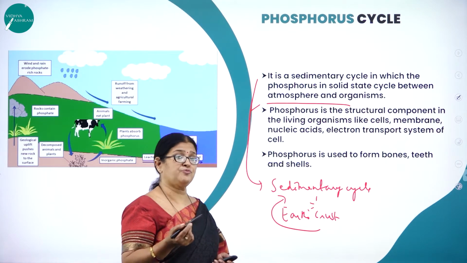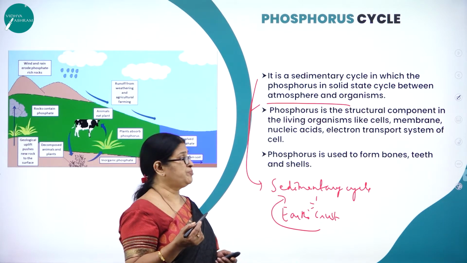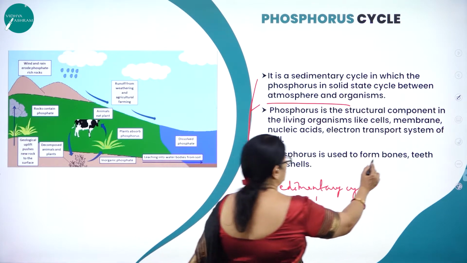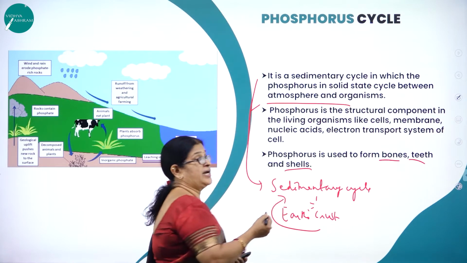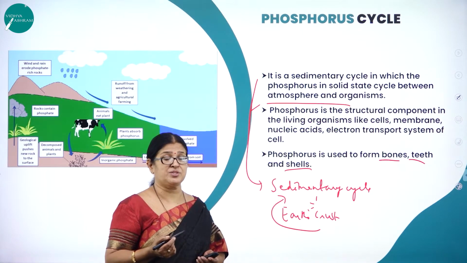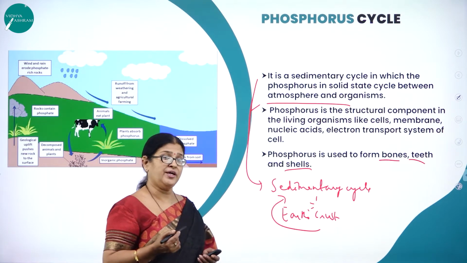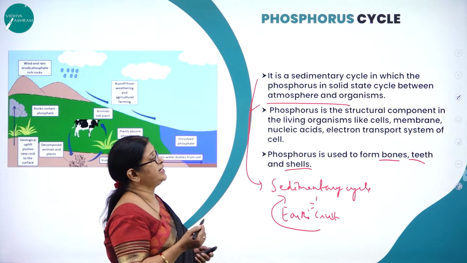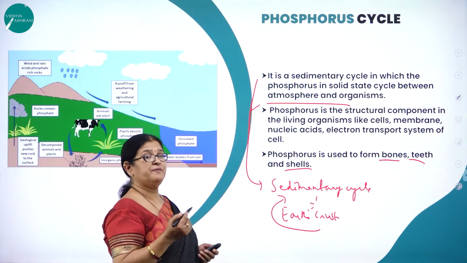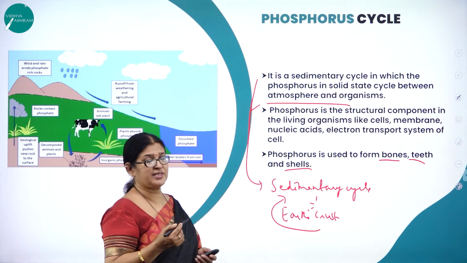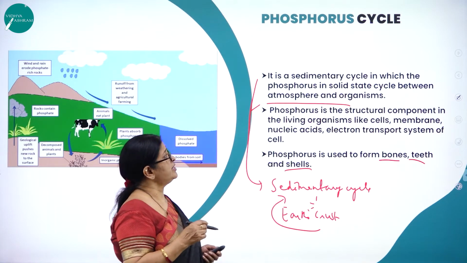Phosphorus is also used for various purposes, like the formation of bones, teeth and shells. I think you have come across many shelled animals. So for the formation of shell, phosphorus is very, very important. So the phosphorus cycle is one of the sedimentary cycles, a classical example of a sedimentary cycle where the Earth's crust is the reservoir.